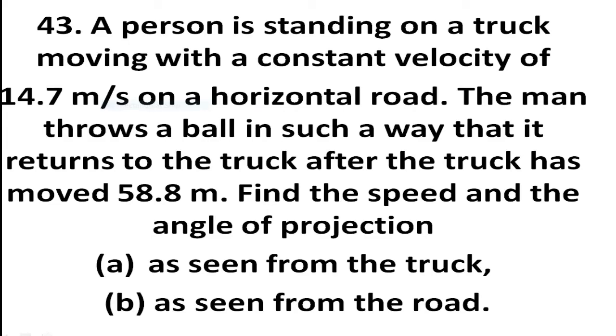HC Verma Solutions, Chapter number 3, Rest and Motion Kinematics, Question number 43. A person is standing on a truck moving with a constant velocity of 14.7 meters per second on a horizontal road. The man throws a ball in such a way that it returns to the truck after the truck has moved 58.8 meters. Find the speed and the angle of projection A as seen from the truck, B as seen from the road.